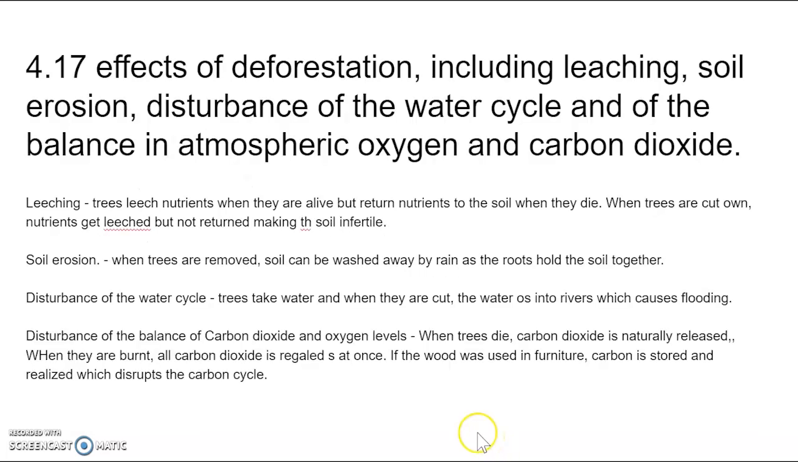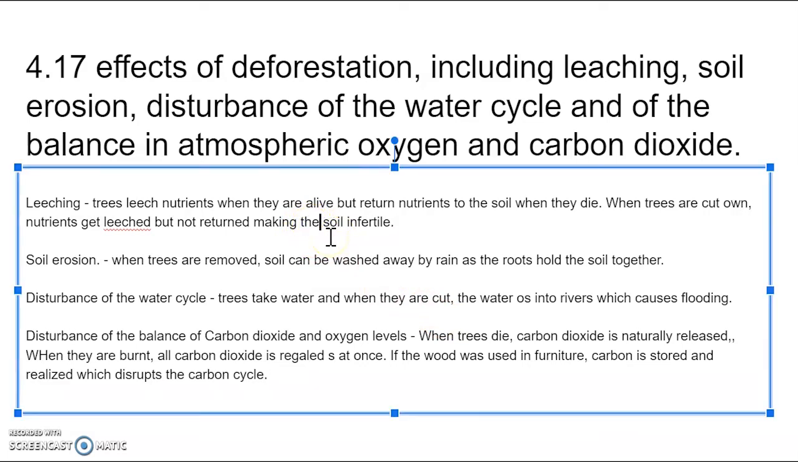Now let's look at the effects of deforestation. Leaching: trees take up nutrients when they are alive, but return nutrients to the soil when they die. When trees are cut down, nutrients get leached but will not return, making the soil infertile.